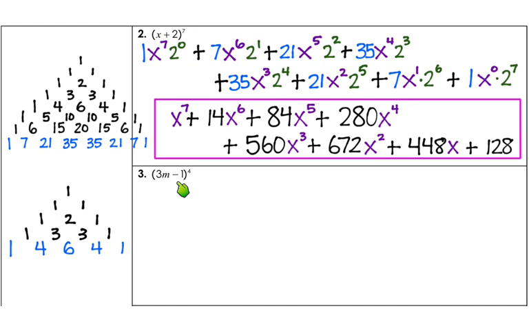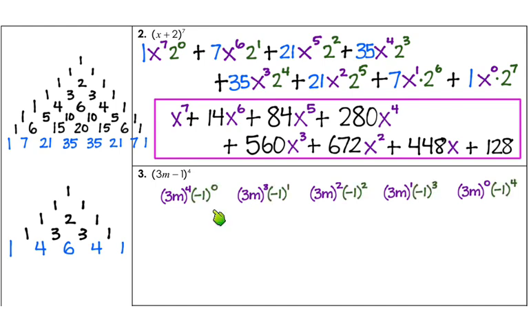This next one, number 3, we're raising that to the 4th degree. So I'm just looking at the 4th row of Pascal's triangle. I have 2 terms, 3m and -1. We're going to take those terms, writing the first term in descending order. And then remember, this second term is not 1, it's -1. So I'm going to put it in parentheses. And I have it in ascending order, 0, 1, 2, 3, 4. There. And then I have the blue numbers for the coefficients that I connect with addition.